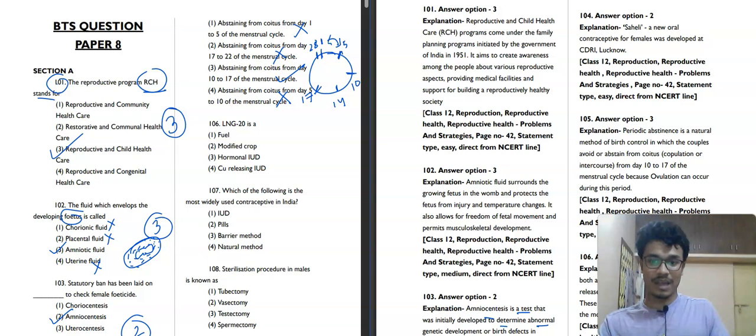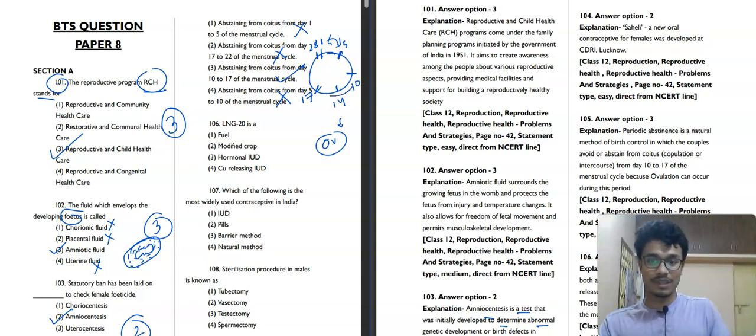After that, day 14 is the ovulation day. How can a person who has coitus have a baby? It can be said only that if the ovum and sperm both come together, then pregnancy can happen.